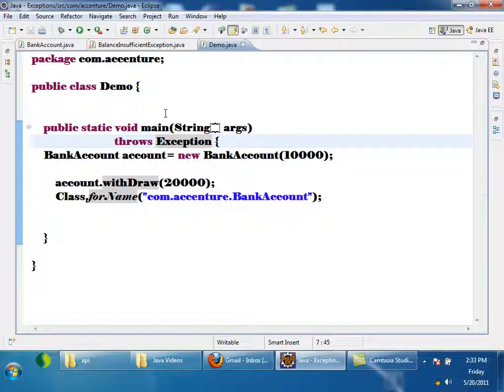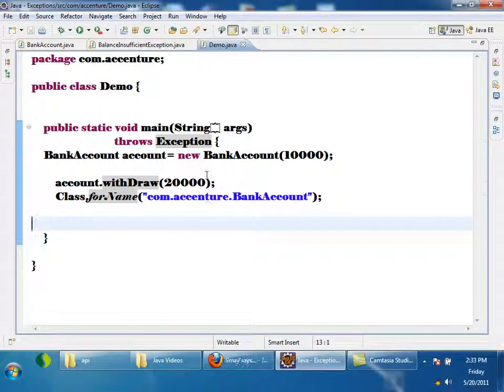So if an exception is not caught, the program is not terminated, but only that particular thread will get terminated. Remember, if somebody asks if an exception is not caught, will the program terminate? No, only that thread terminates. But in our application, if there is only a single thread, of course the program also terminates.